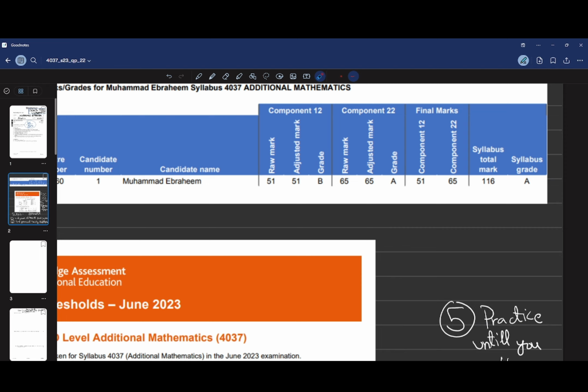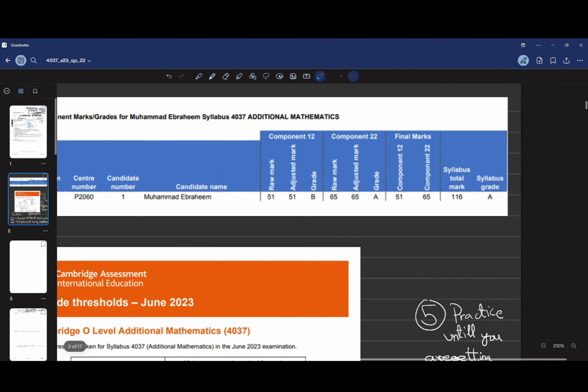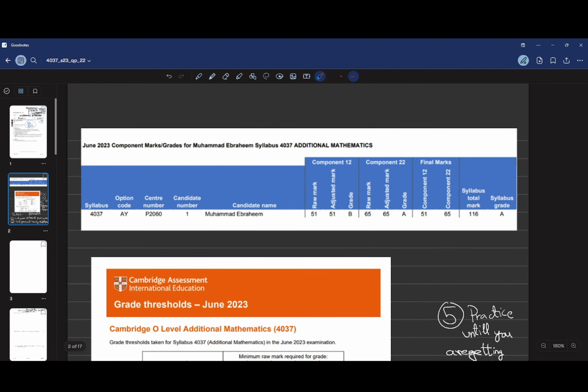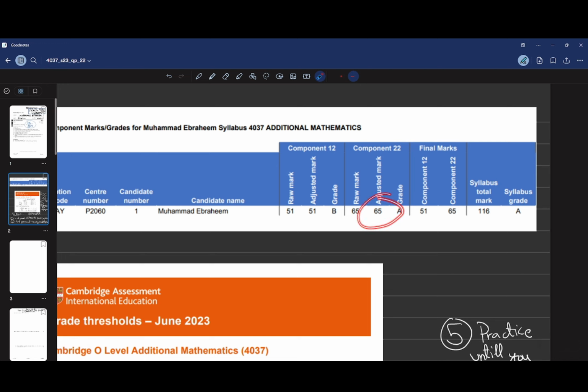So this was the thing. Now the question is, how did I get 65 in that paper? I didn't blunder in that paper. I didn't lose my calm in that paper. I was present in those 2 hours. My mind was present and performing at its fullest ability. I was confident that I would get 60 plus in that paper, because all questions were in my range. And I completed the paper in time also.